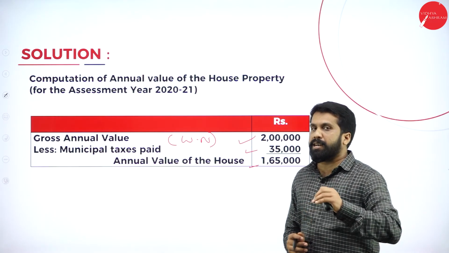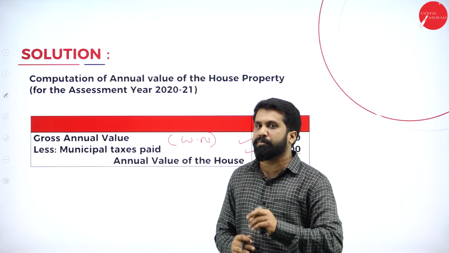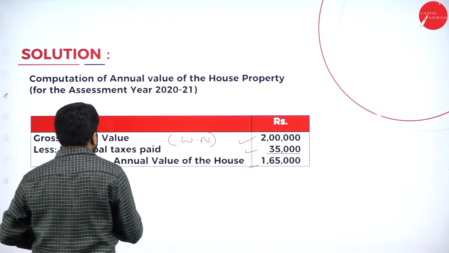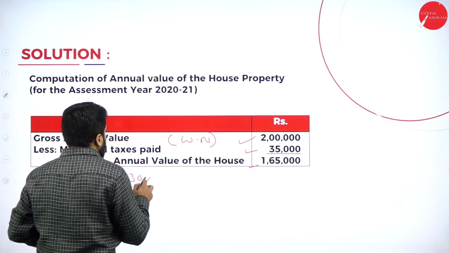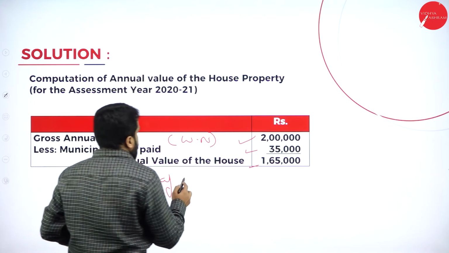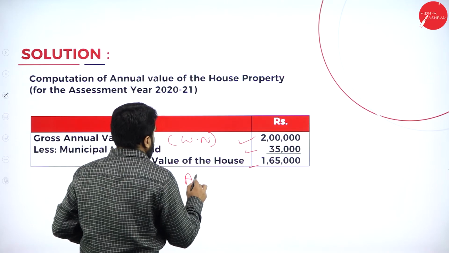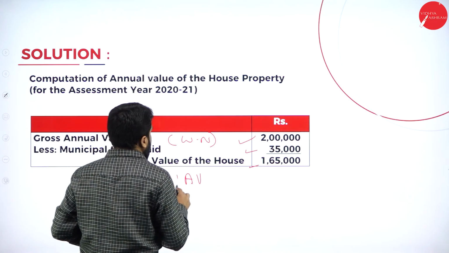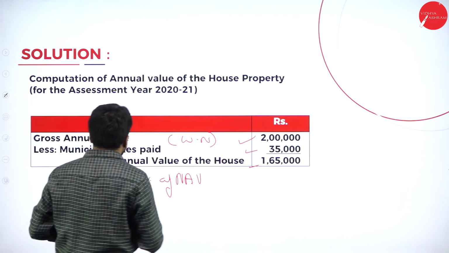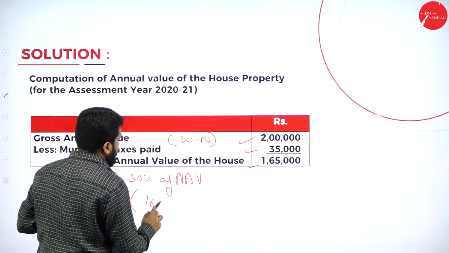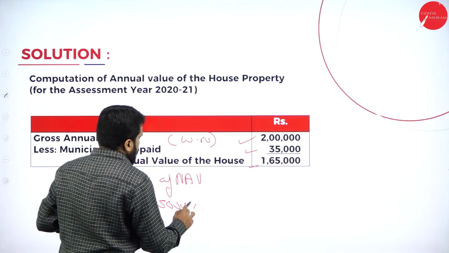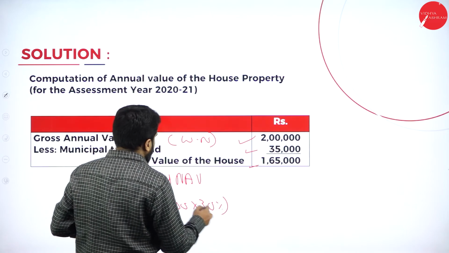If they have asked to compute income from house property, what are you supposed to do? Less 30% of annual value, or net annual value. So how much do you have? You have 1,65,000 into 30%. How much will you get?